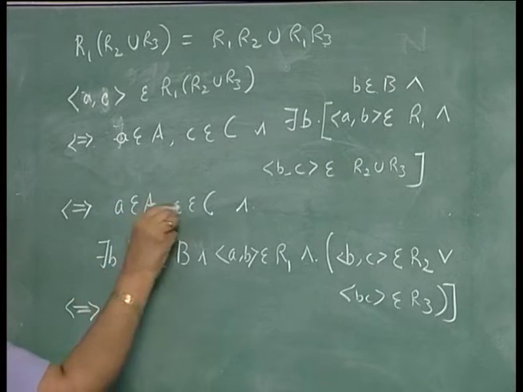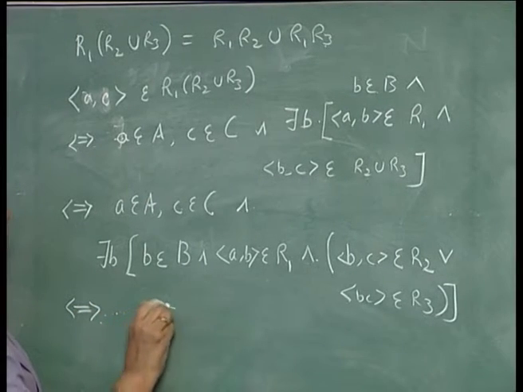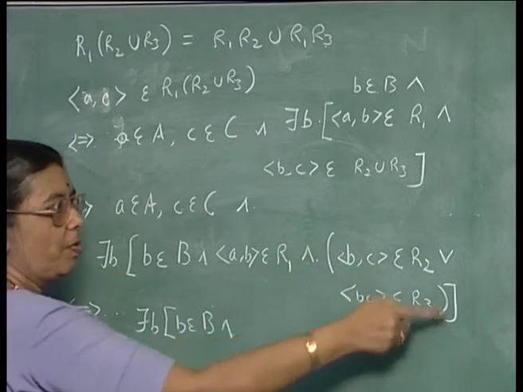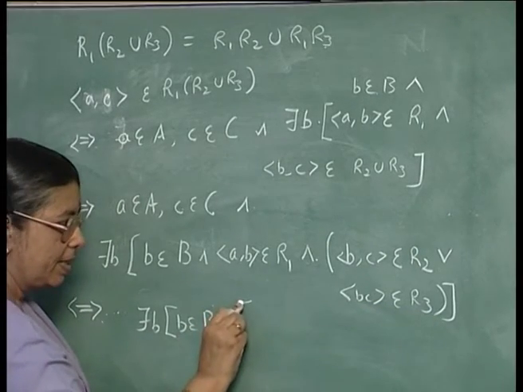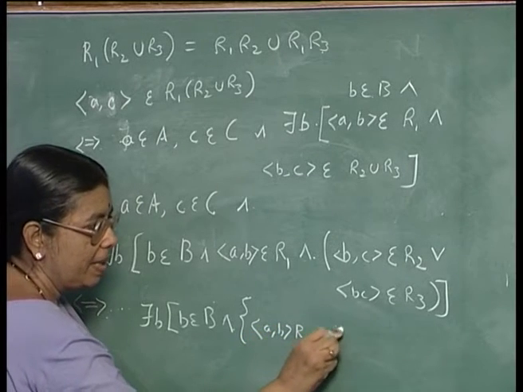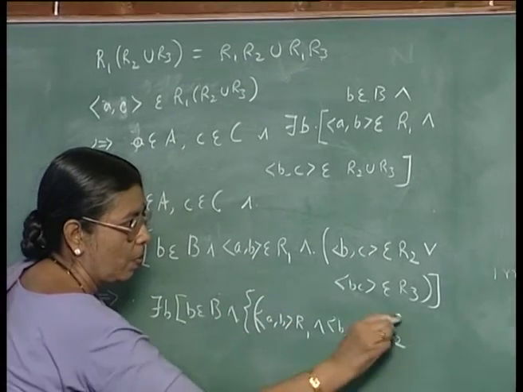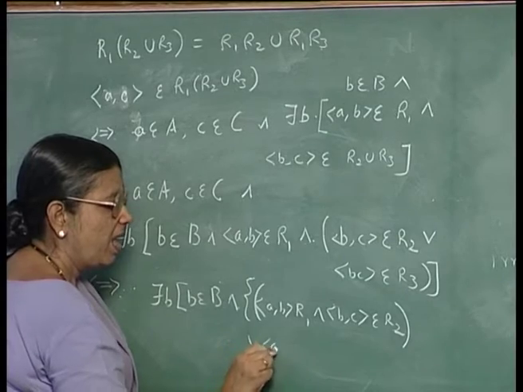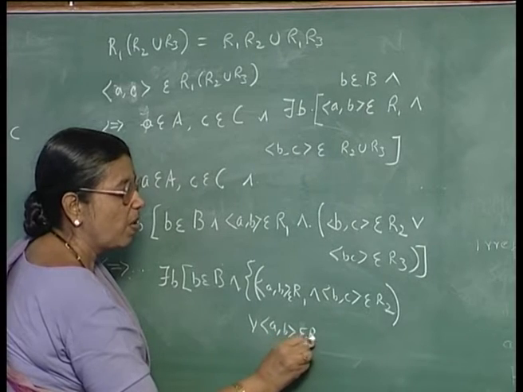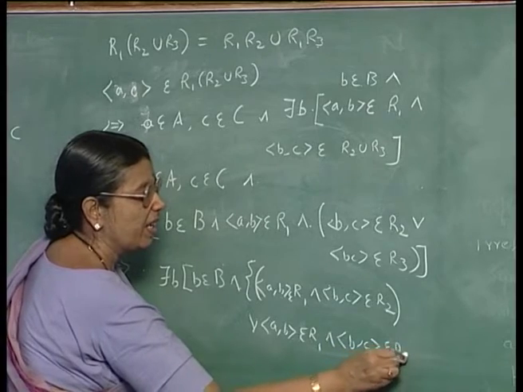This means a belongs to A, c belongs to C and there exists b, b belongs to B, and and distributes over or. So, you can write this as (a, b) belongs to R1 and (b, c) belongs to R2, or (a, b) belongs to R1 and (b, c) belongs to R3.